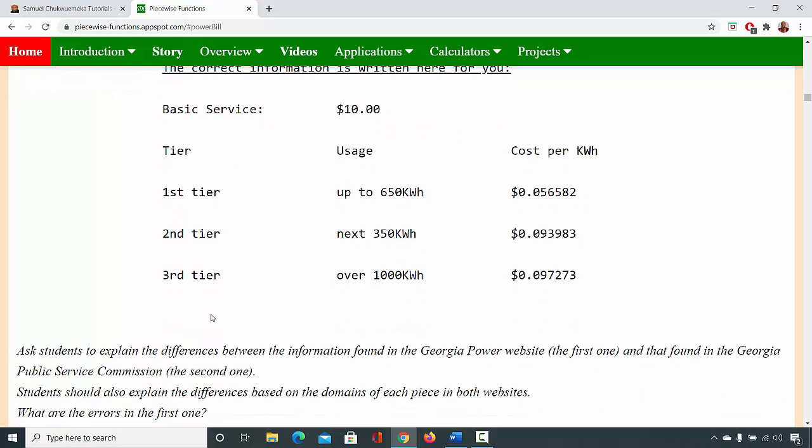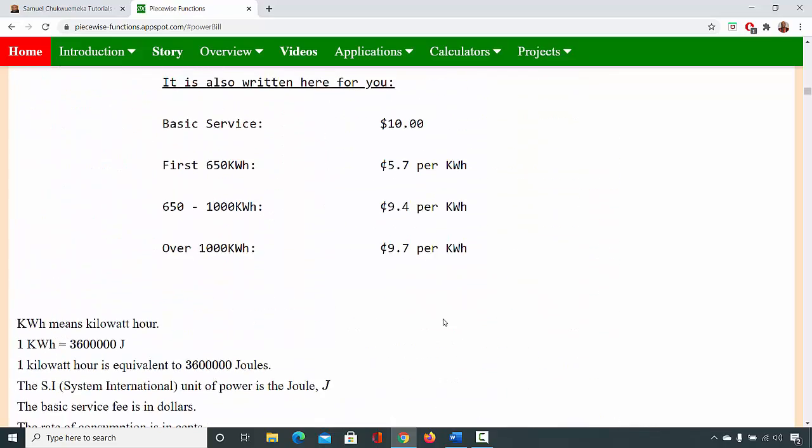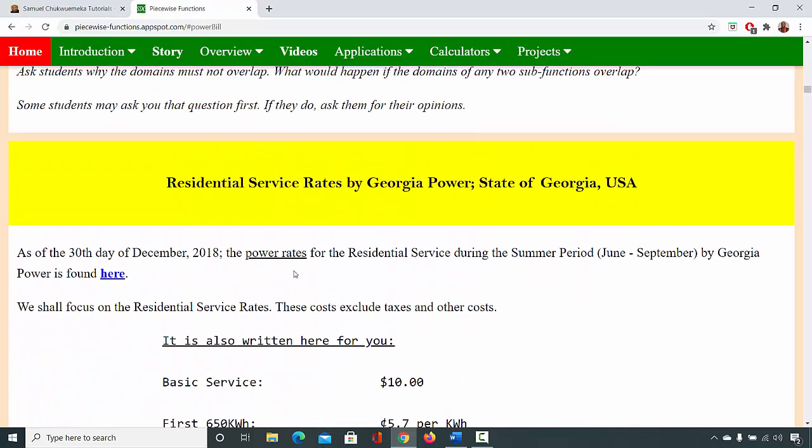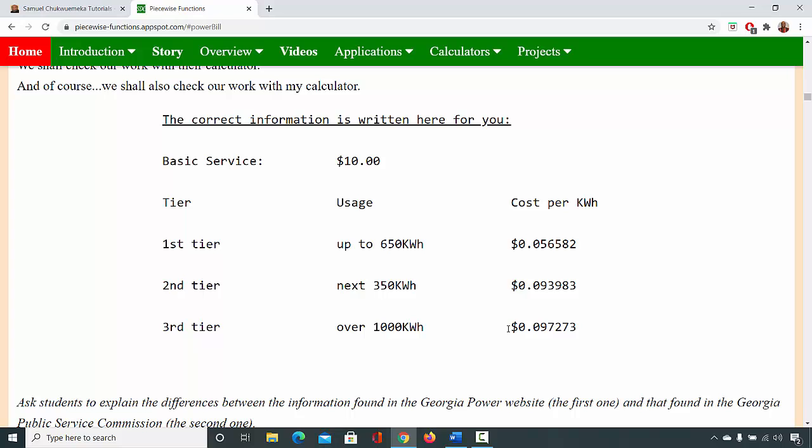And then you have 3 tiers. And this is for the summer residential service rate. The summer period is from June to September, because we also have winter rates. So you have 3 tiers.